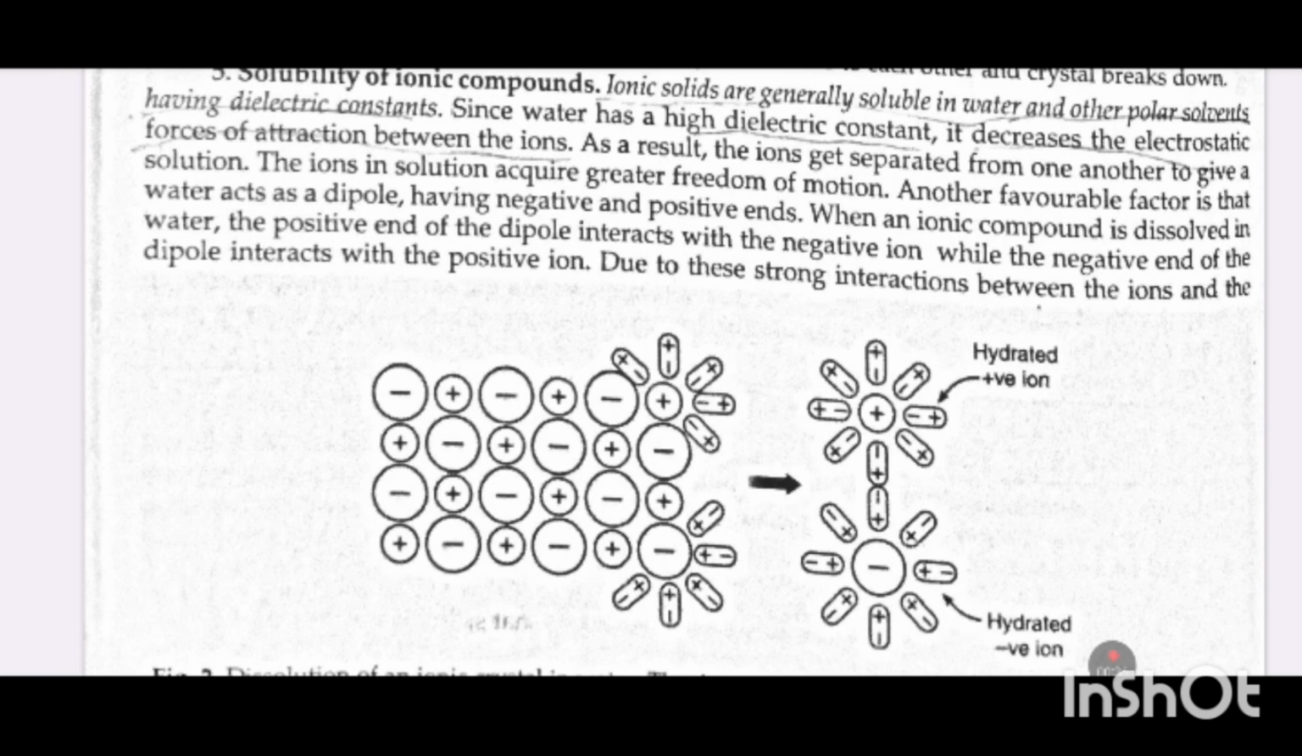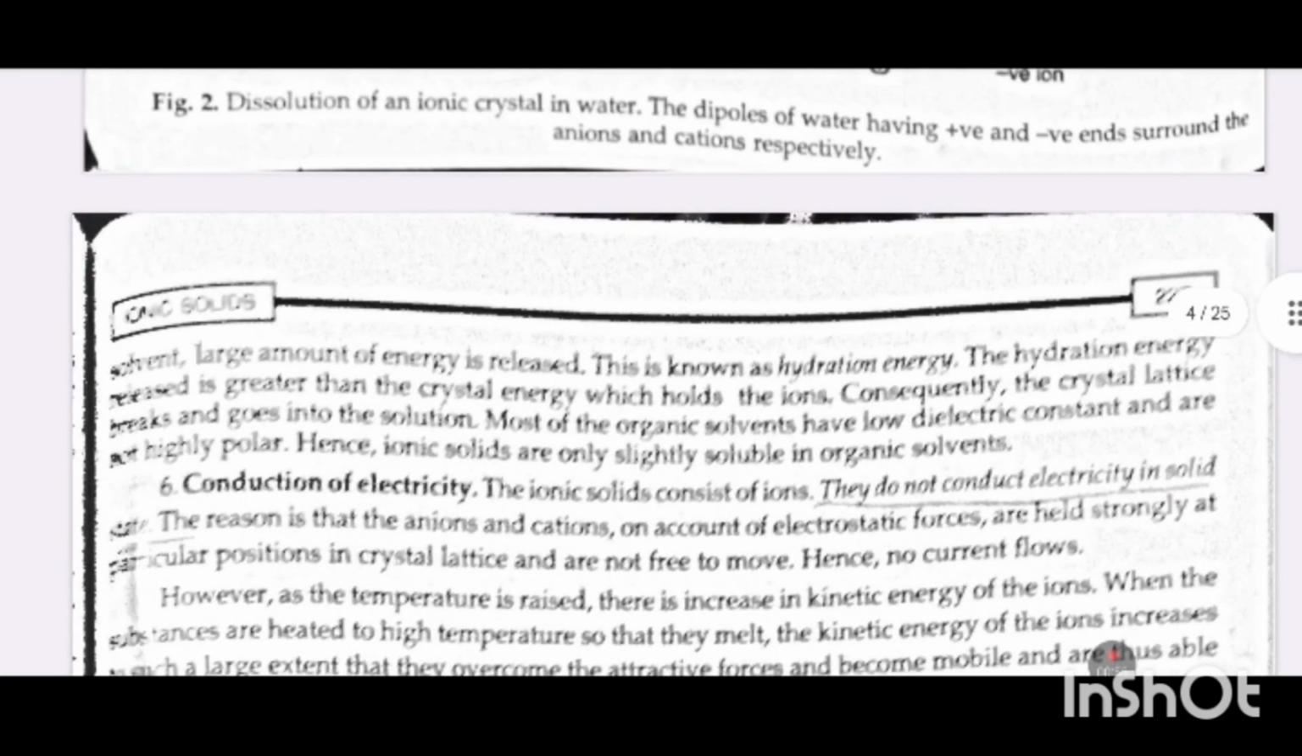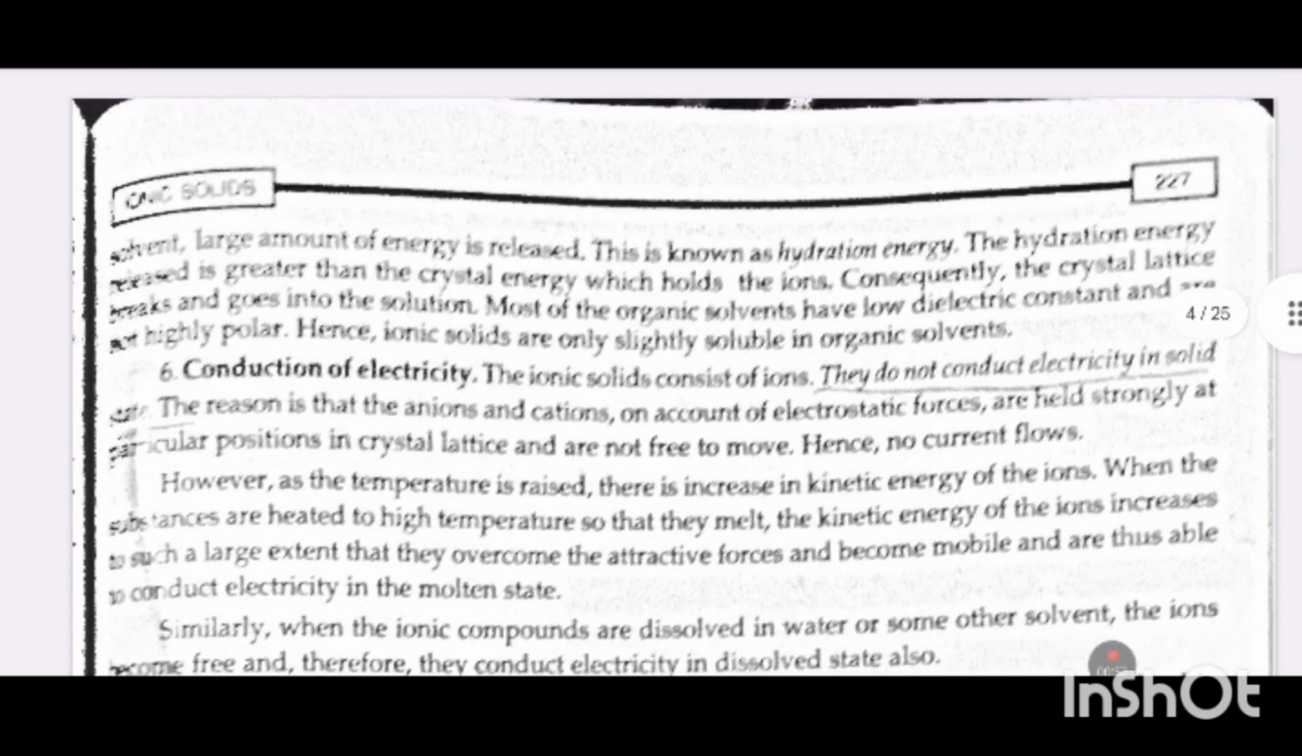Water acts as a dipole having negative and positive ends. When an ionic compound is dissolved in water, the positive end of the dipole interacts with the negative ion, while the negative end of the dipole interacts with the positive ion. Due to these strong interactions between the ions and the solvent, a large amount of energy is released. This is known as hydration energy. The hydration energy released is greater than the crystal energy which holds the ions. Consequently, the crystal lattice breaks and goes into solution.